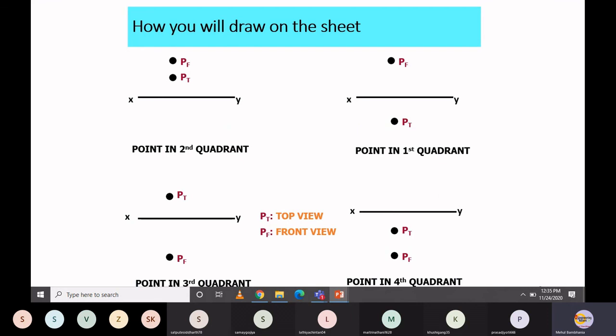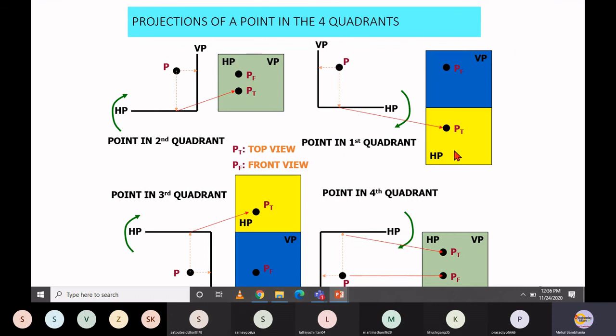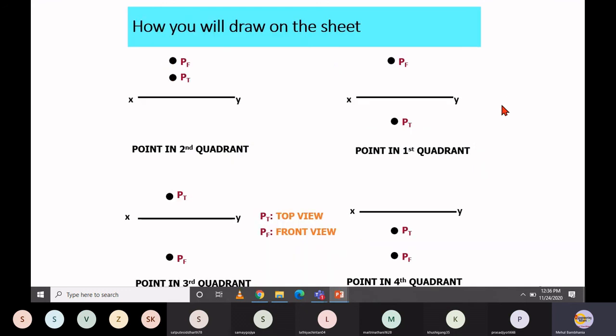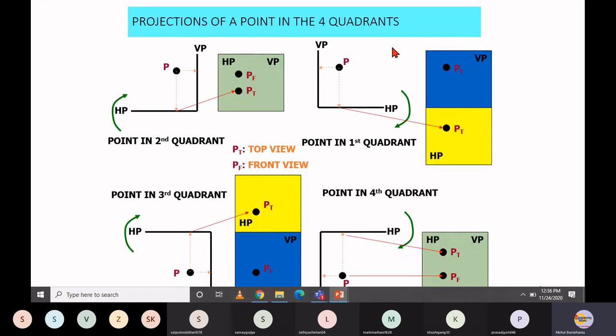So this is how you have to put it into your drawing sheet, right? Forget about the second, third and fourth quadrant. Now you just focus on this first quadrant or first angle method, right? As I mentioned, this vertical plane and horizontal plane are both bifurcated by means of the imaginary line XY, right? So initially you have to put the XY line first. Simply put the XY line. There is no need to make a vertical plane kind of thing and horizontal plane kind of thing. Everything above the XY line is generally referred to as the vertical plane, and whatever is below the XY line is referred to as the horizontal plane.